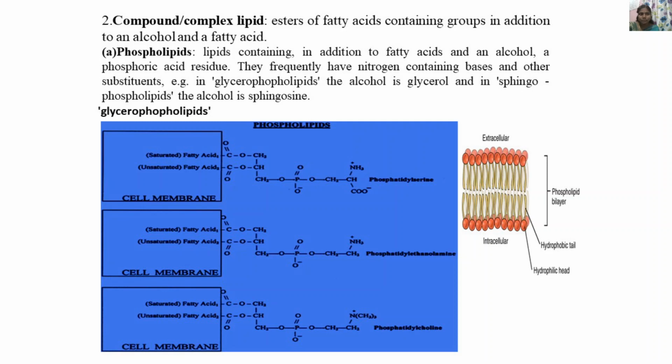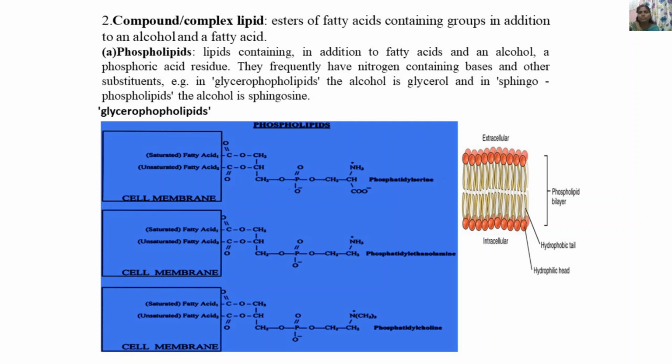The first carbon is attached to a saturated fatty acid, the second carbon is attached to an unsaturated fatty acid, and the third carbon to a phosphate moiety and nitrogenous base. Here it is phosphatidyl serine. Similarly, we can see the phosphate moiety attached with phosphatidyl ethanolamine. And the last one is attached with the phosphatidyl choline moiety.